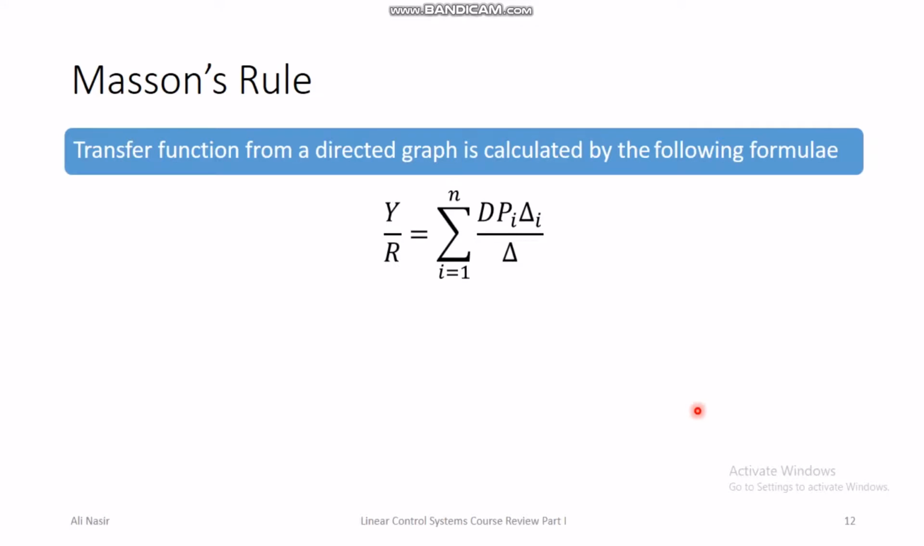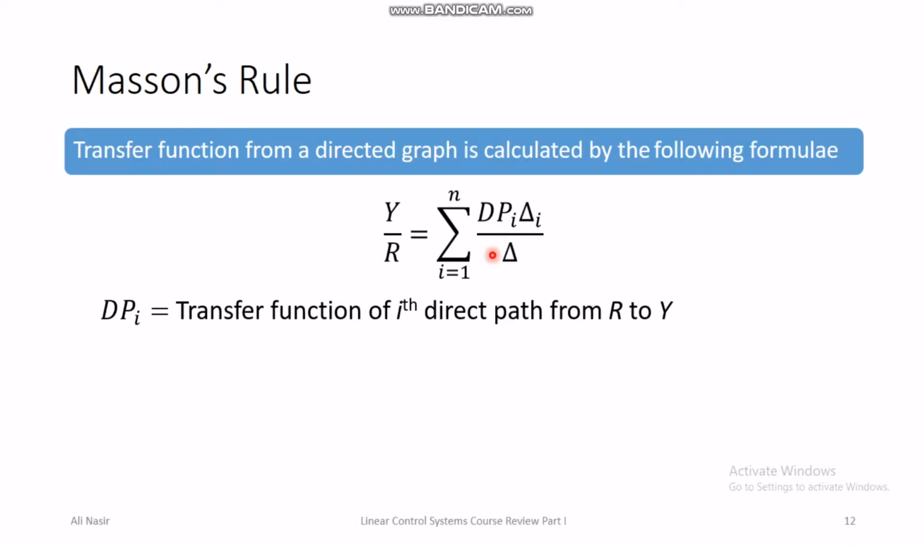Then the next topic that we discussed in this course is Mason's rule. Mason's rule is the topic that we discuss in order to find the transfer function in complex block diagrams in industrial process. Alright, so the formula for finding the transfer function of a complex block diagram is you calculate all the direct paths from the input to the output, and you calculate all the deltas and delta i's, and the formula for transfer function is direct path i into delta i plus sum of all the direct paths into corresponding deltas divided by the delta of the whole block diagram.